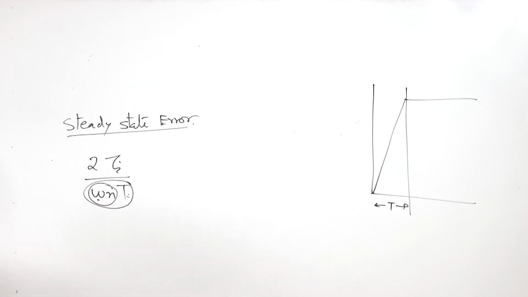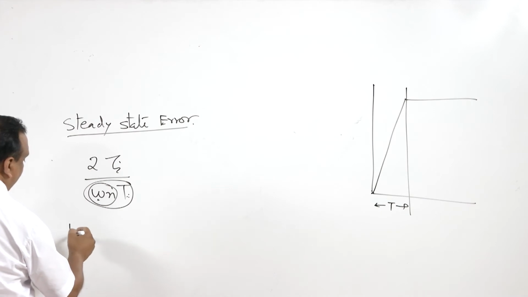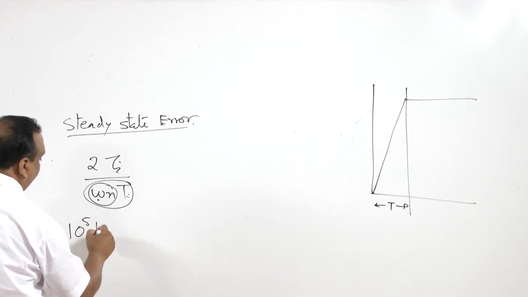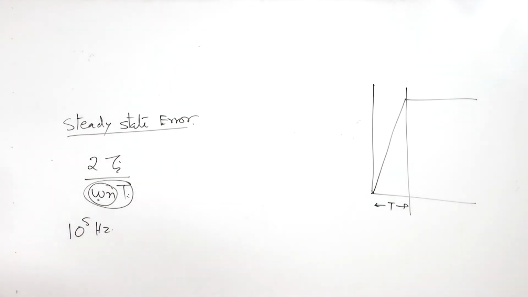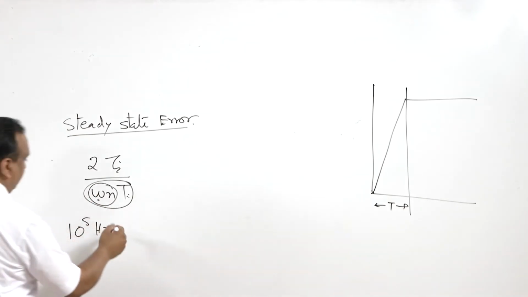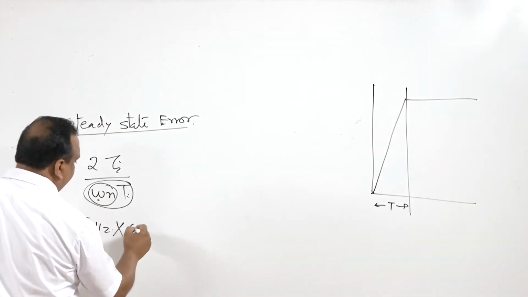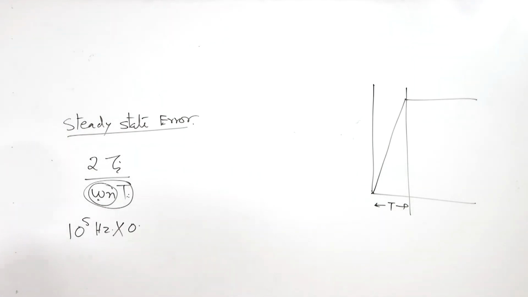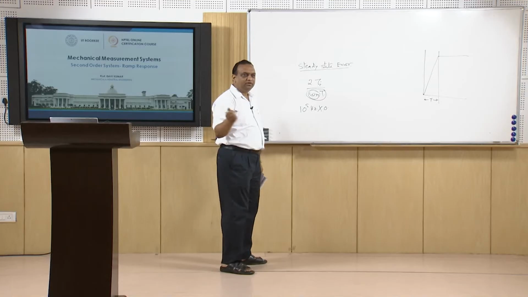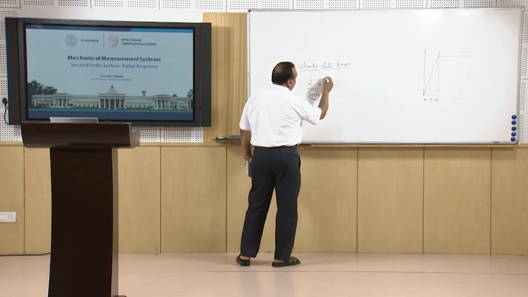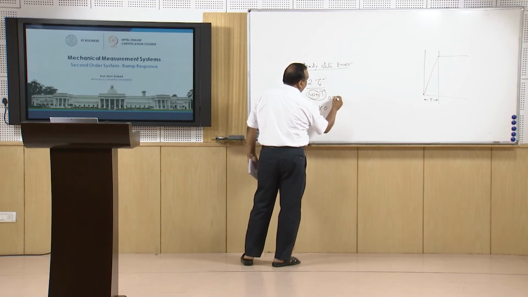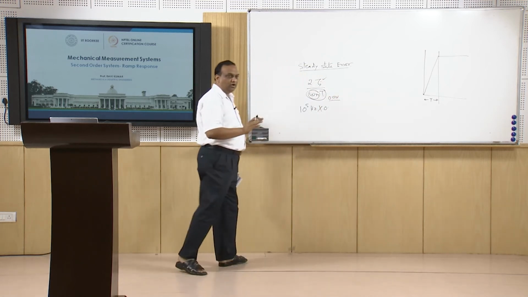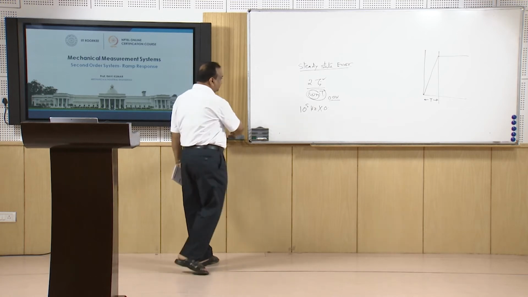If we take a piezoelectric crystal, the frequency is, let us say, 10 to the power 5 hertz, and t is some milliseconds. We will take one example for this, and if zeta is 0.001, the order of the error will be very small. That we will discuss later on.